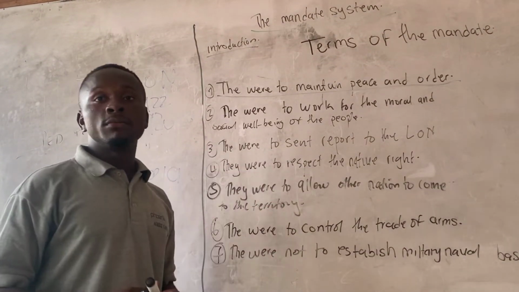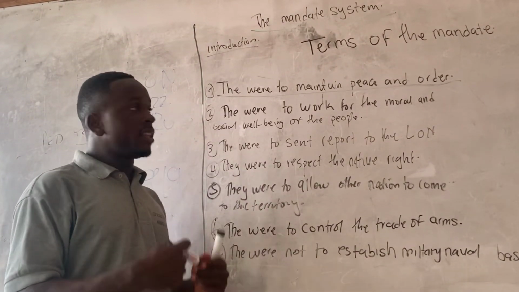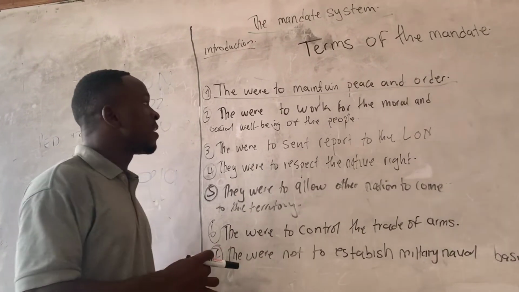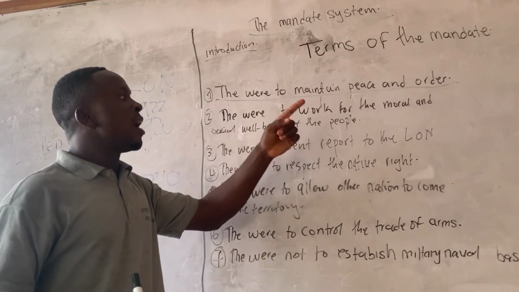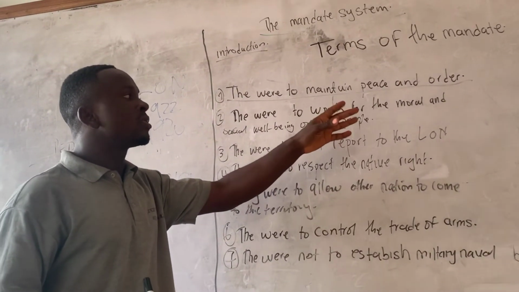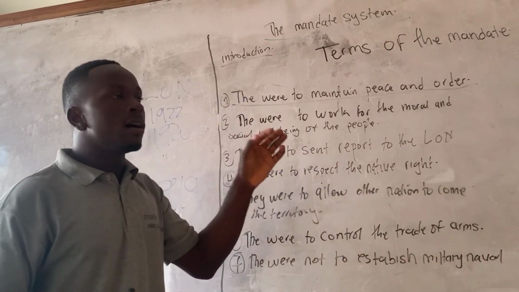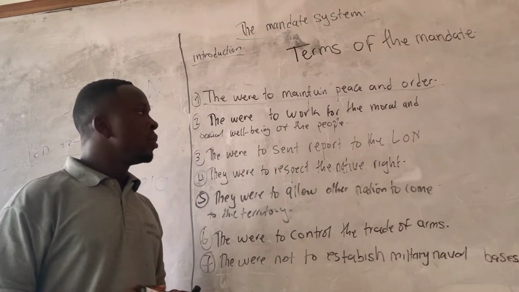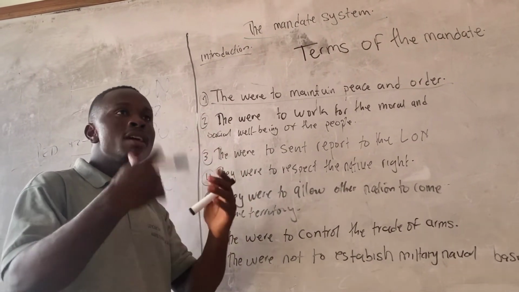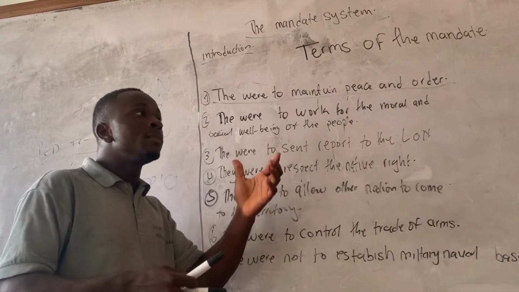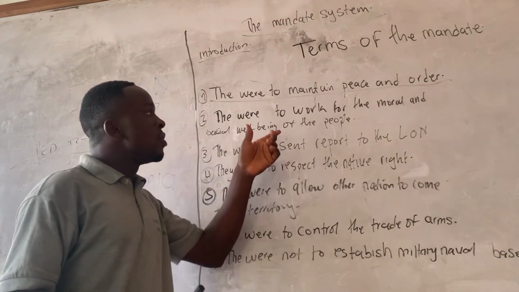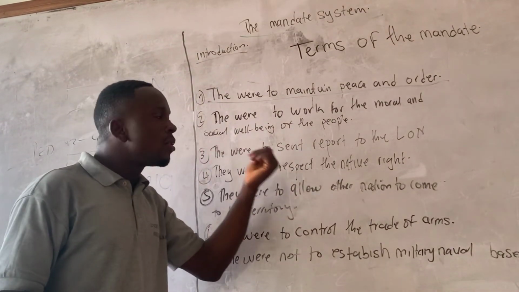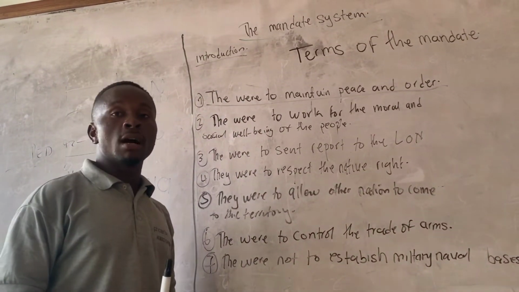Another term given by the League of Nations to Britain and France was that they were to work towards the moral and social well-being of the people of Southern Cameroon.